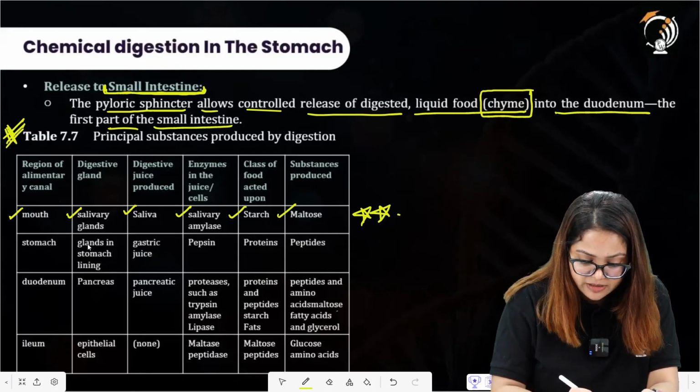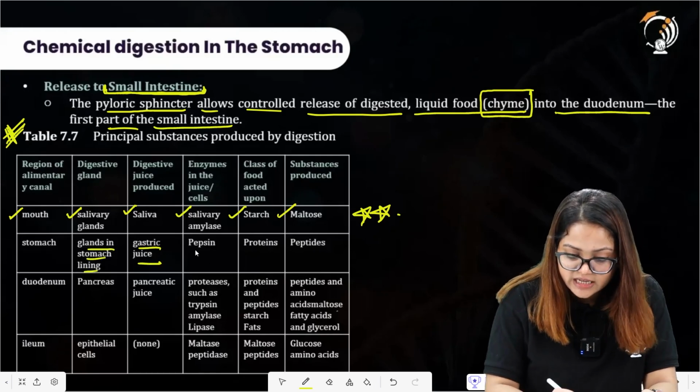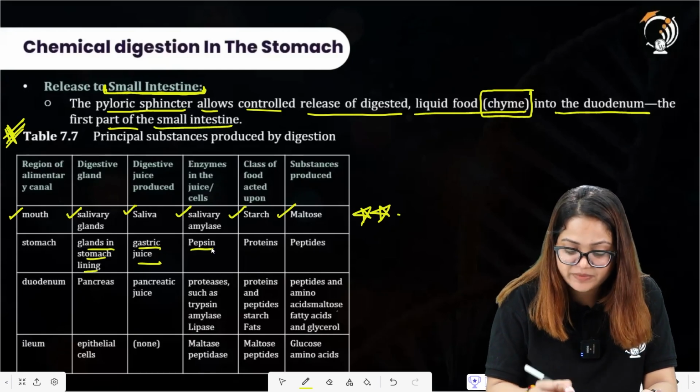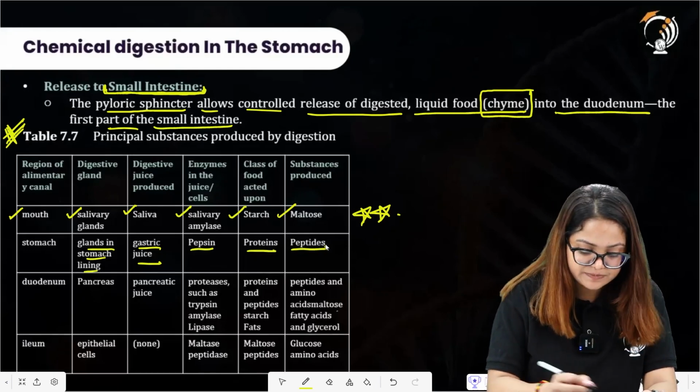Then you have the stomach. The glands in the stomach lining secrete the gastric juice. It has the pepsin enzyme in it. It acts upon the proteins and converts them into peptides.